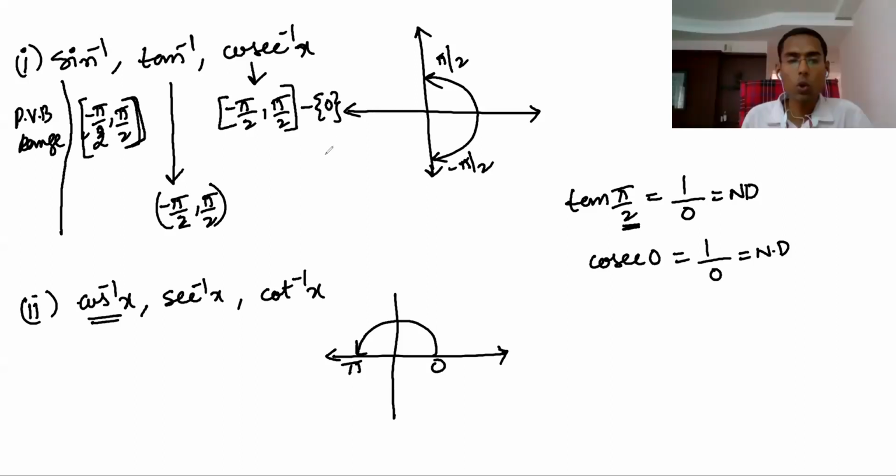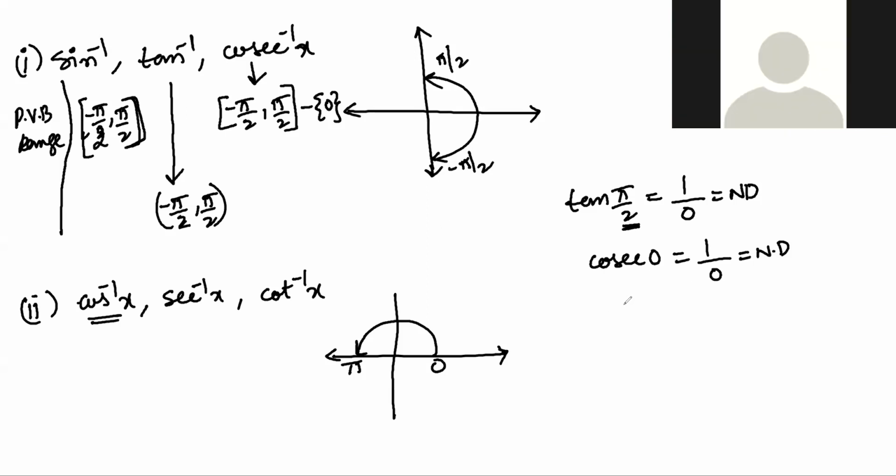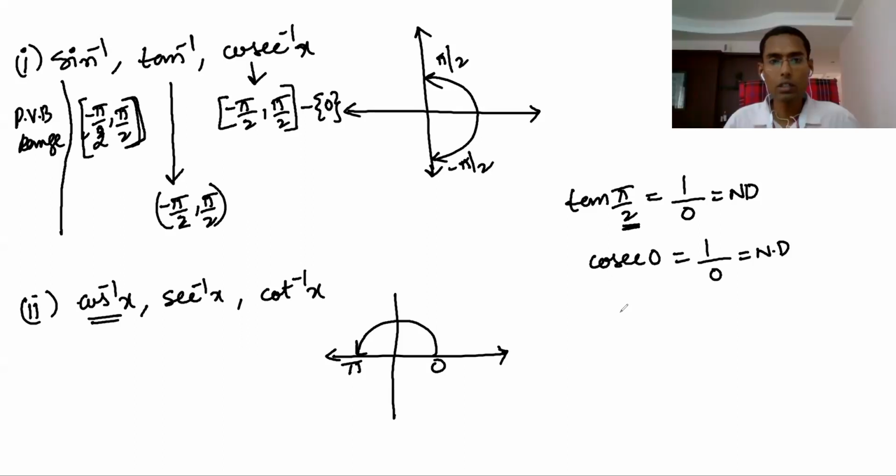You will not get 0. The cosecant theta value will never be 0. Okay, anyway, you understand this. So finally, what you observe is that for sine inverse, tan inverse, cosecant inverse, the principal value branch output is in the first quadrant and fourth quadrant.